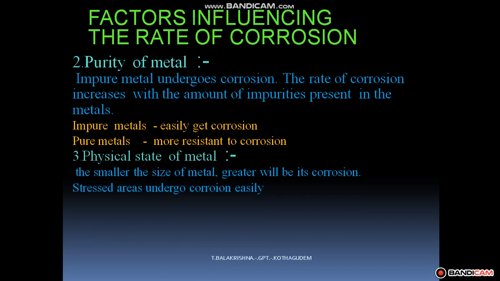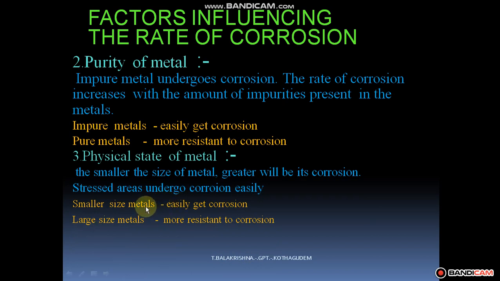Stress also influences the rate of corrosion. The more stressed area undergoes corrosion easily compared to the less stressed area. When you compare the same metal in a smaller size and a larger size, the smaller size metal easily gets corroded, and the larger or bigger size metal is more resistant to corrosion.